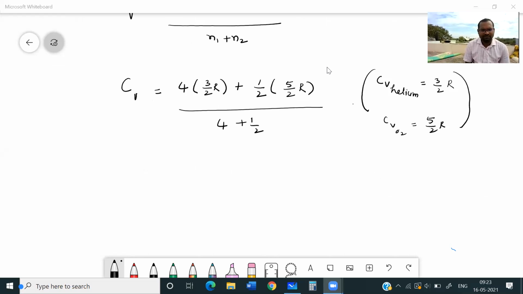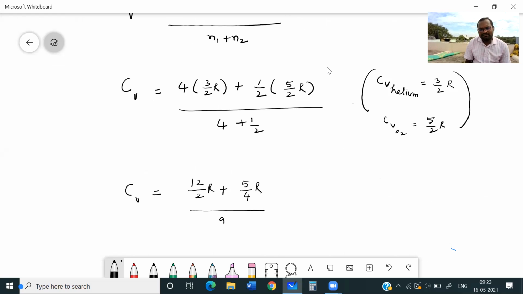2.5, Abhay is saying. Okay. CV is equal to 4 into 3 is 12. 12 by 2 R plus 5 by 4 R, divided by 4 to the 8 plus 1, 9 by 2.